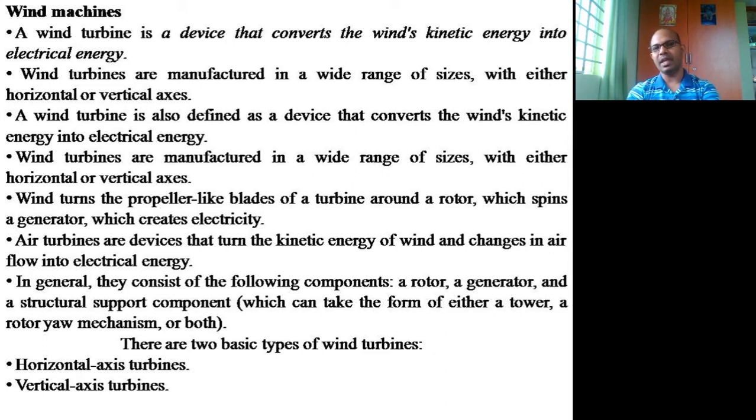For example, if the wind speed doubles, the power output will increase 8 times more than the previous one. That is the cubic relation which makes wind speed such an important factor for wind power.